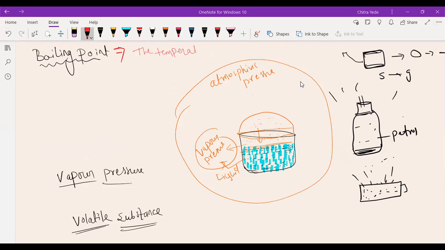Okay, so I'm going to write the definition for boiling point. The temperature at which liquid converts into gaseous state, that temperature is called as boiling point.